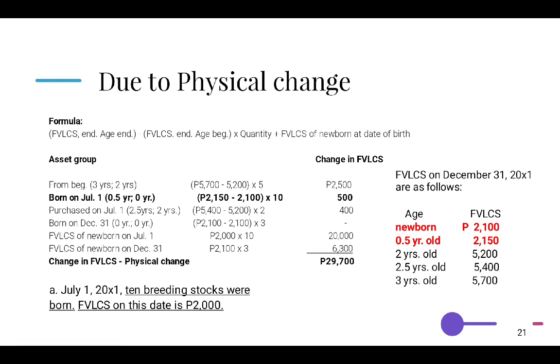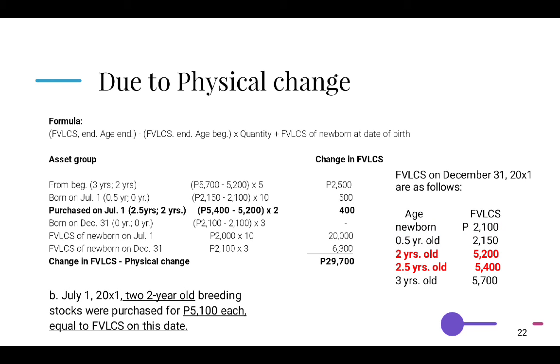Stocks born on July 1 have an FVLCS at age ending of 0.5 years, so we get 2,150, and the FVLCS at age beginning of 0 years, so we get only the newborn FVLCS costing 2,100.